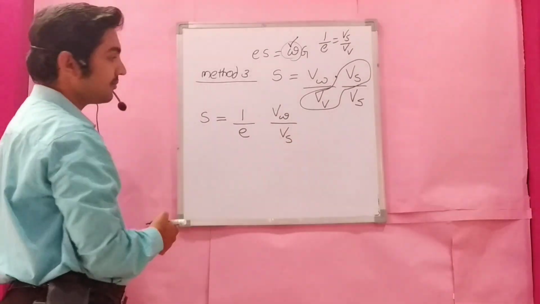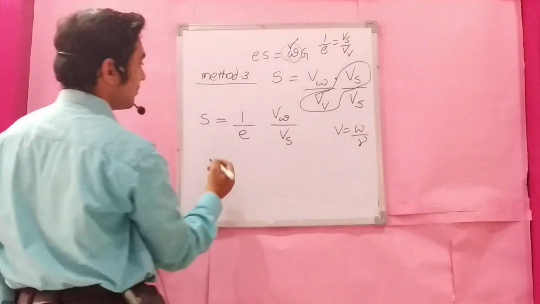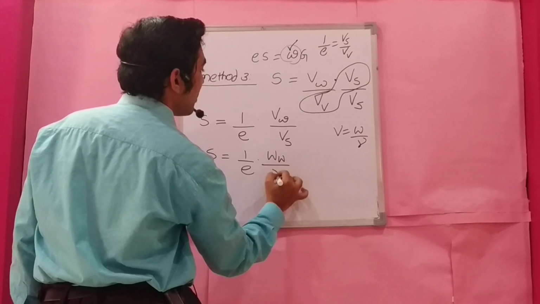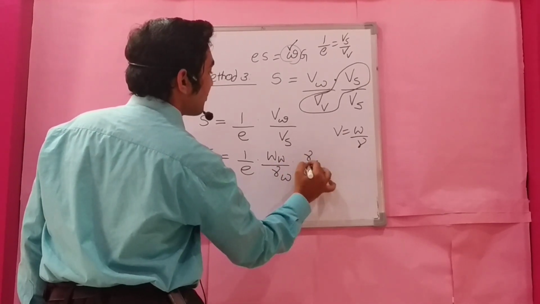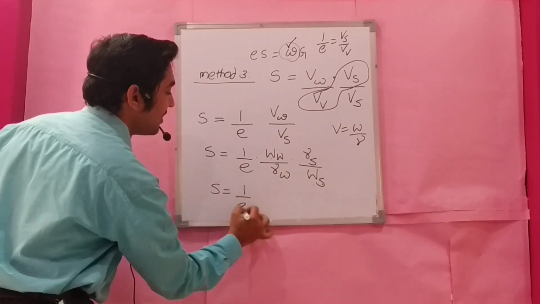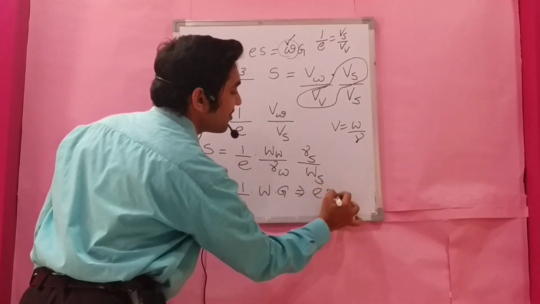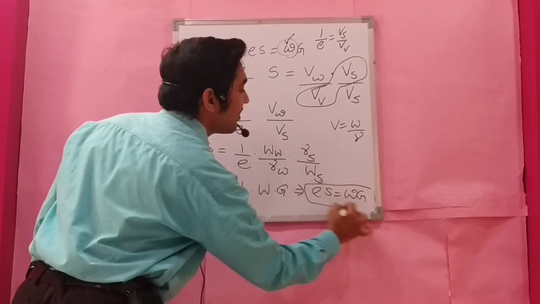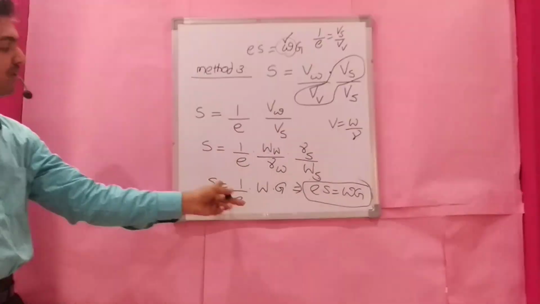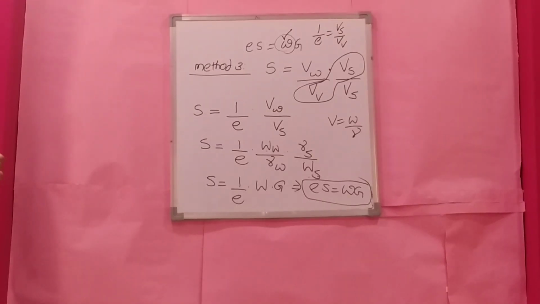Again the same, V is nothing but W by gamma. S is equal to 1 by e into Ww by gamma w into gamma s by Ws. Ww by Ws is nothing but water content w. Gamma s by gamma w is G. Therefore eS is equal to wG. This is the third method. Take any variable and convert into another variable so that we can derive the expression on the relation between the two variables.